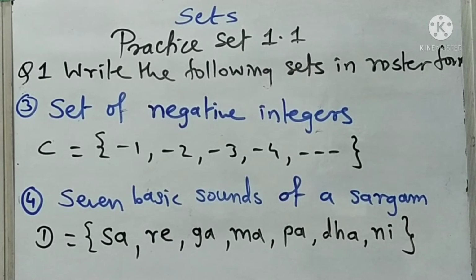So that last sa we cannot write down here, because there is a rule that each element is written only once. So here we write the first sa, sa, re, ga, ma, pa, dha, ni, and as we count, these are 7 basic sounds. Okay. So like this, for 1 mark questions you have examples where the given set is in rule method, and we write it down in listing method or roster form.